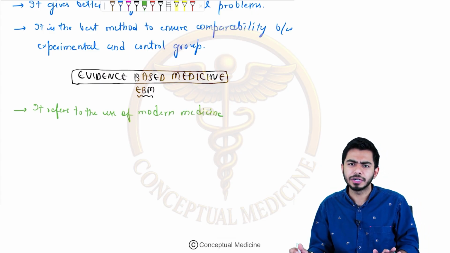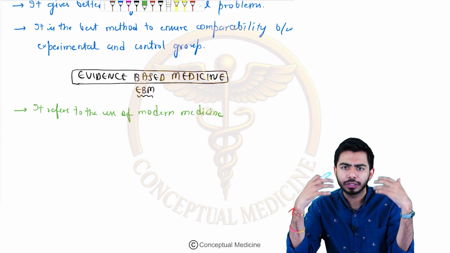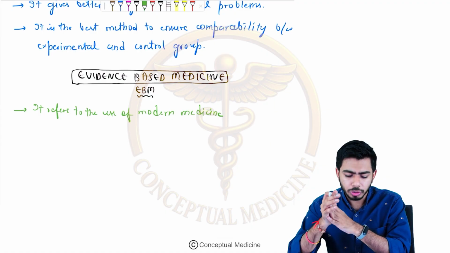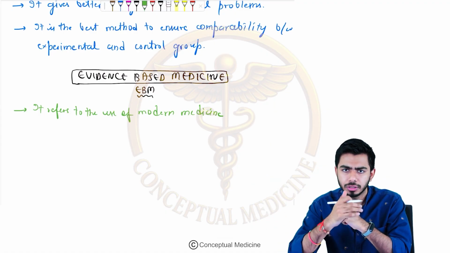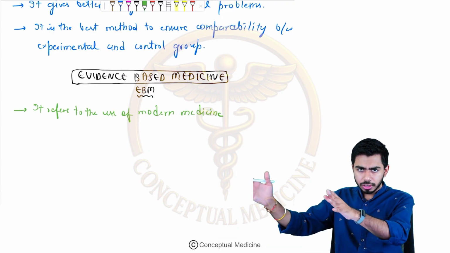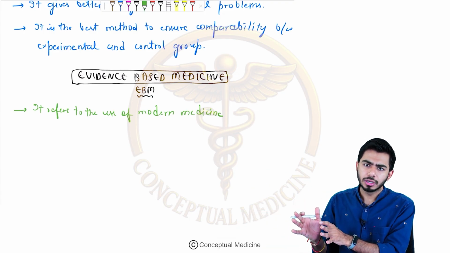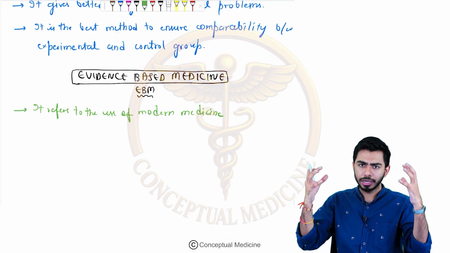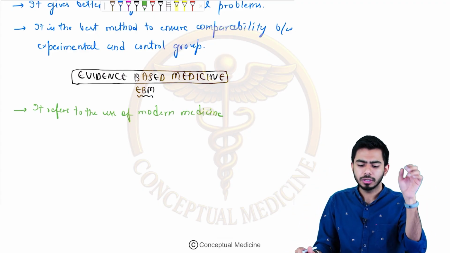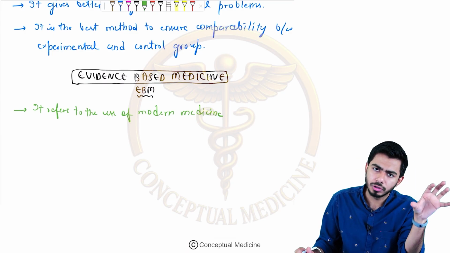to help us make the decision to treat individuals or to treat particular patients, right? So we are having the patient right now. To treat these kinds of patients, it gives us important decision-making capability with the help of modern research.